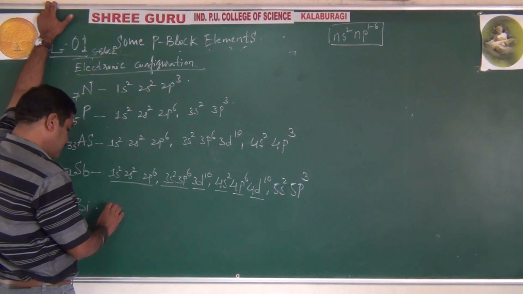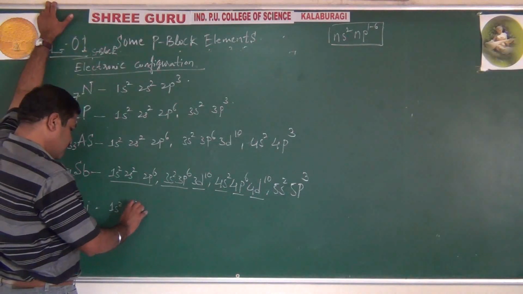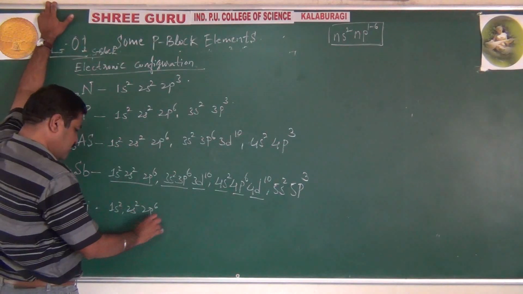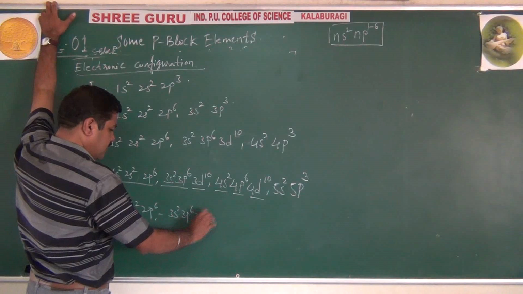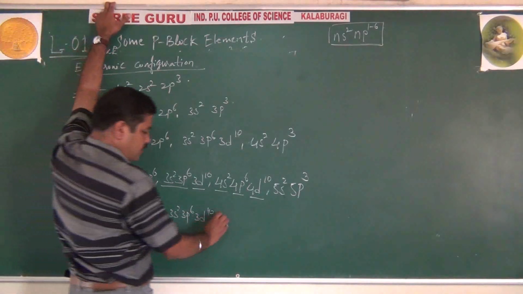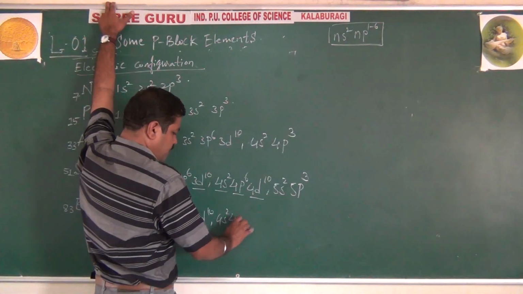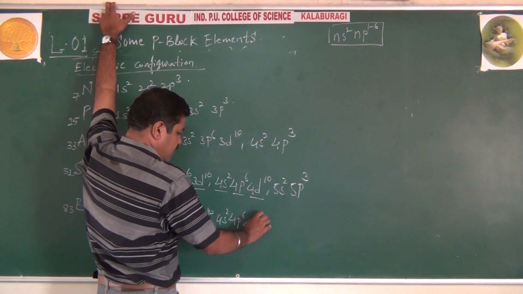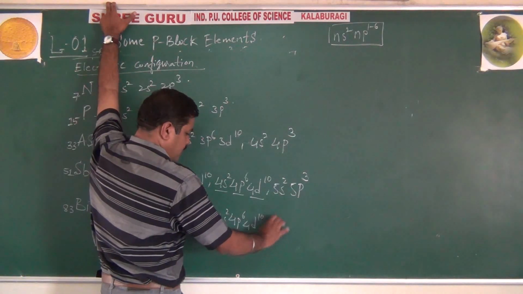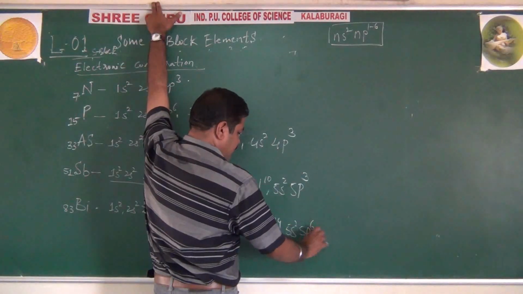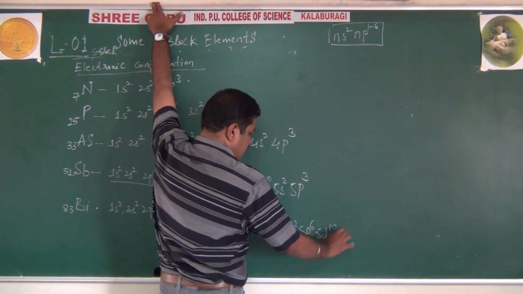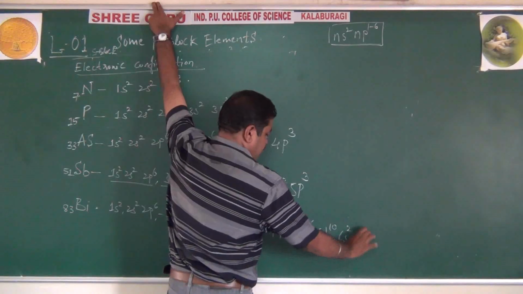Then bismuth: 1s2, 2s2, 2p6, first part. Then 3s2, 3p6, 3d10, according to KLMN shell, 4s2, 4p6, 4d10, even here 4f14, right? Then 5s2, 5p6, 5d10, 6s2, 6p3.